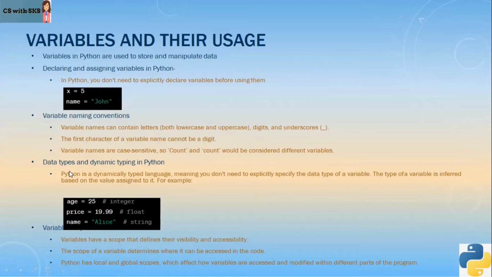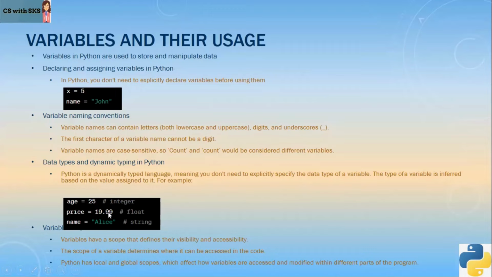Then data types and dynamic typing in Python. Now Python is a dynamically typed language, meaning you don't need to explicitly specify the data type of a variable. As I mentioned up there, the type of the variable is inferred based on the value assigned to it. So I have already covered that. For example, age = 25. It's going to be integer because 25 is an integer. So age is an integer variable.